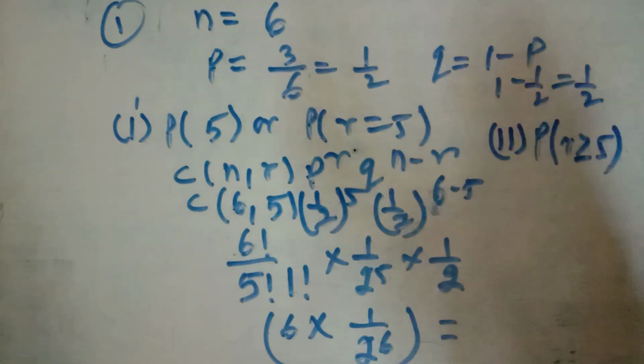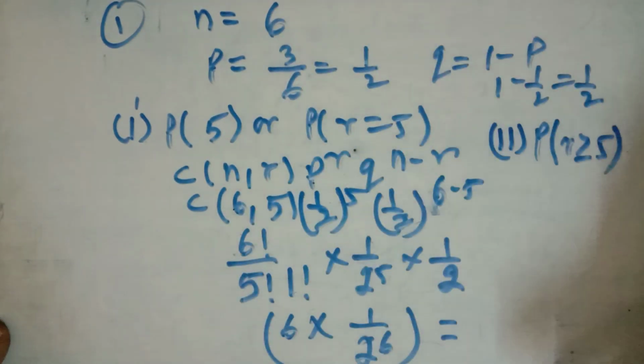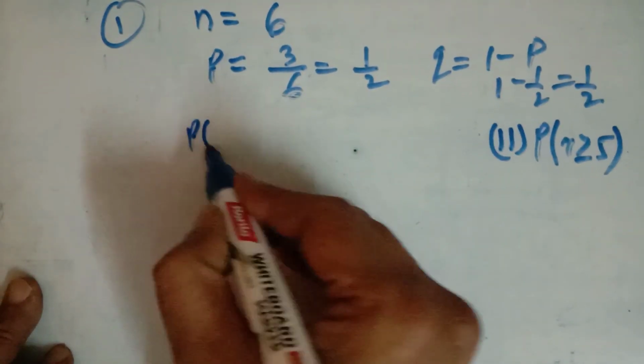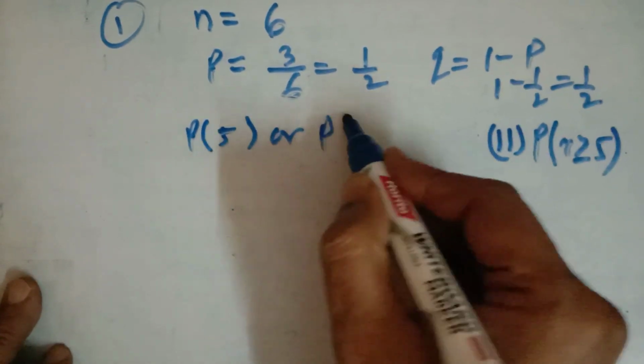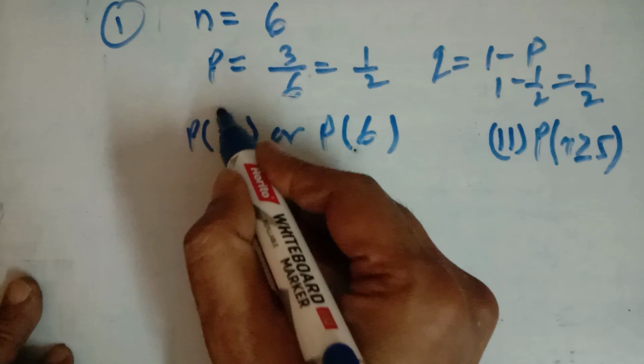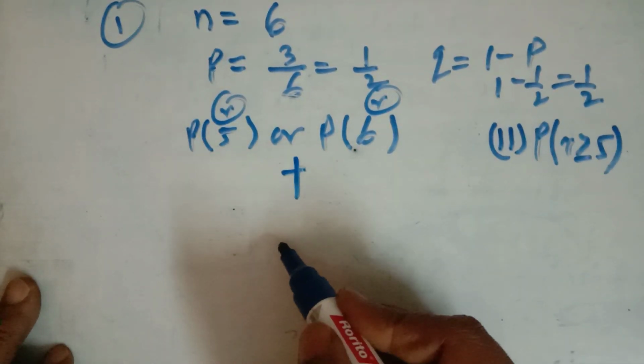So it means P(r ≥ 5). So like this you can solve it. r greater than or equal to 5 means either 5 or 6, because maximum n is 6. So here r is 5, here r is 6, and we have the plus sign here.